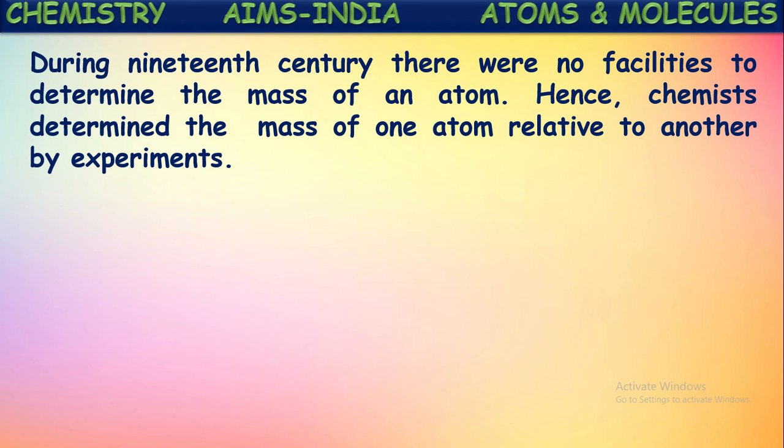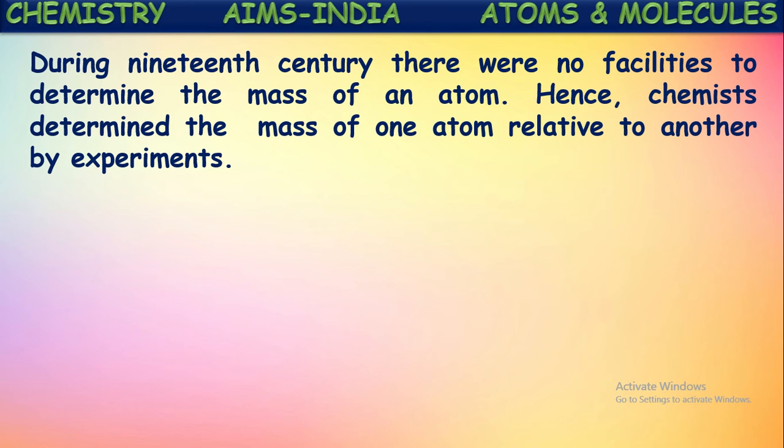During the 19th century, there were no facilities to determine the mass of an atom. Hence, chemists determined the mass of one atom relative to another by experiments. Till the 19th century, there were no proper equipments to determine the mass of an atom exactly. That is why they considered the mass of one atom as a standard, compared the remaining elements with it, and thereby determined their atomic masses.